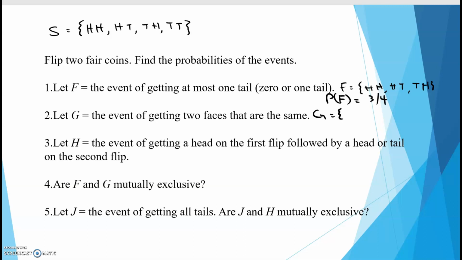Okay, G. The event of getting 2 faces that are the same. Well, that would be a head, head, tail, tail. So the probability of G would be 2 out of 4, or half.